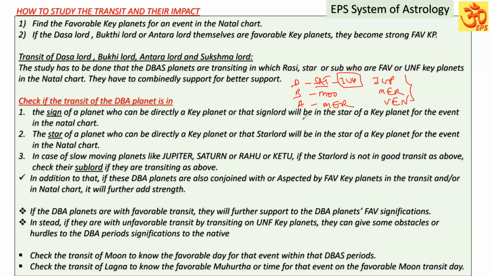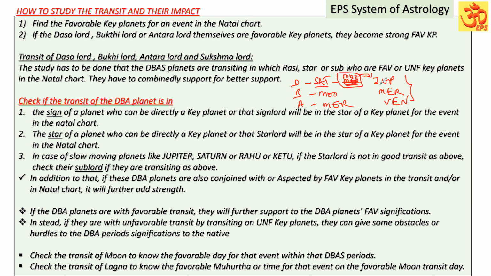So it can be in the sign of a planet which is a key planet. Already Jupiter is a key planet. It can be in the sign of a key planet, or that Rasi Lord in which Saturn is posted. Suppose Saturn is posted not in the sign of Jupiter, but, for example, in the sign of Mercury. Okay, Saturn is in the sign of Mercury. So Mercury is also in the key planets. Or suppose Saturn is in the sign of Moon. Saturn in the sign of Moon.